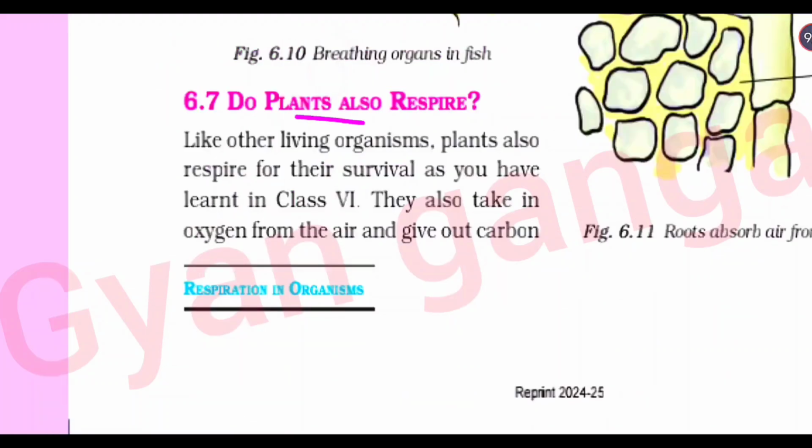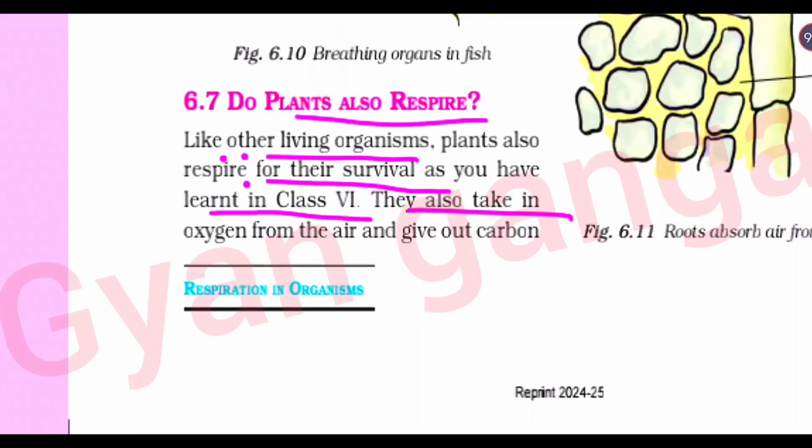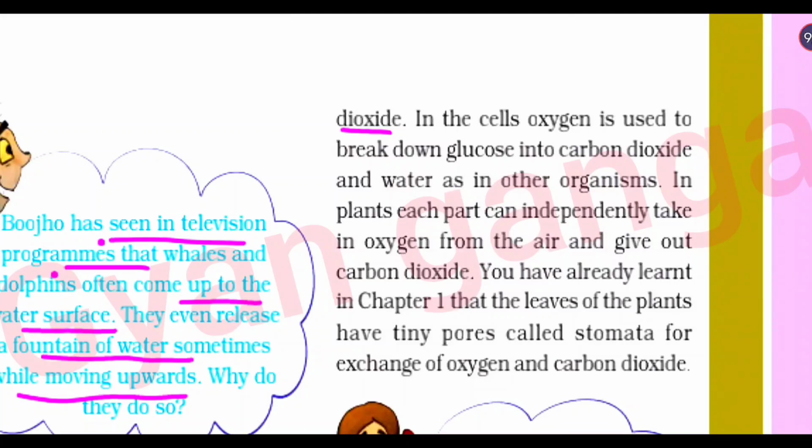Do plants also respire? Like other living organisms, plants also respire for their survival, as you have learned in class 6. They also take in oxygen from the air and give out carbon dioxide. In the cell, oxygen is used to break down glucose into carbon dioxide and water, as in other organisms. In plants, every part can independently take in oxygen from the air and give out carbon dioxide.